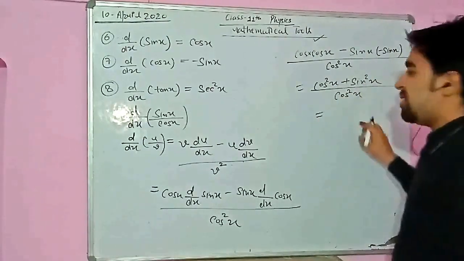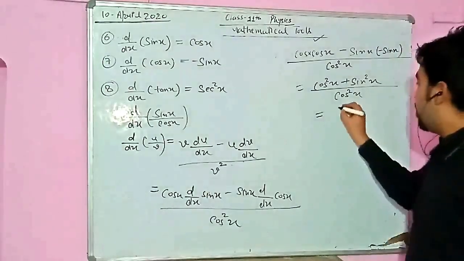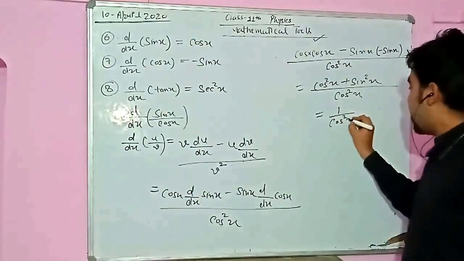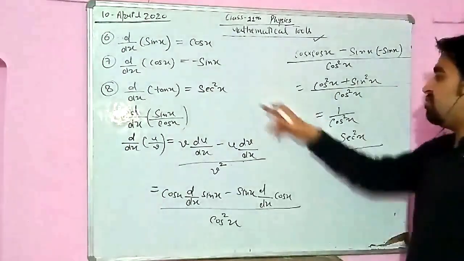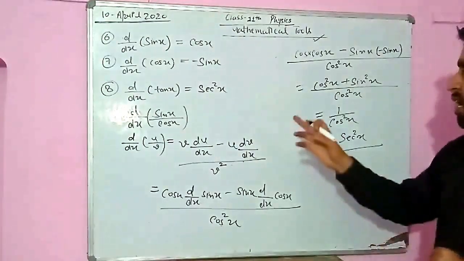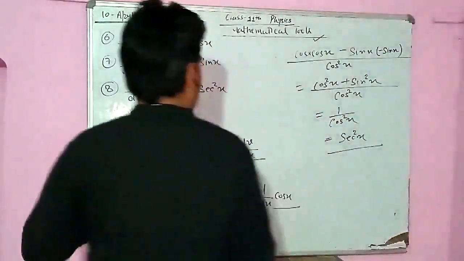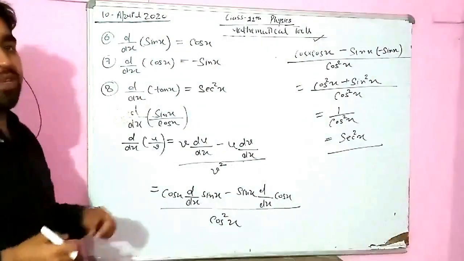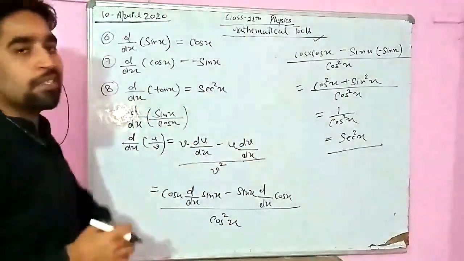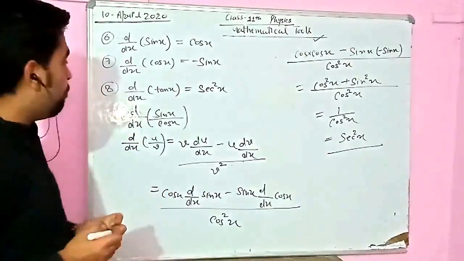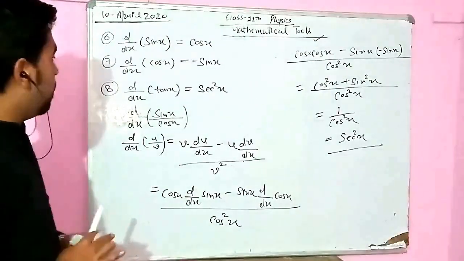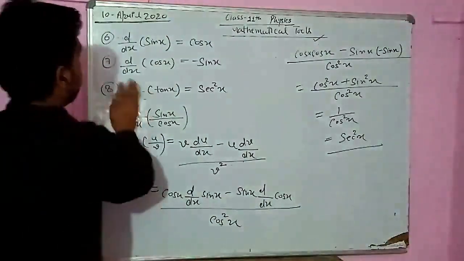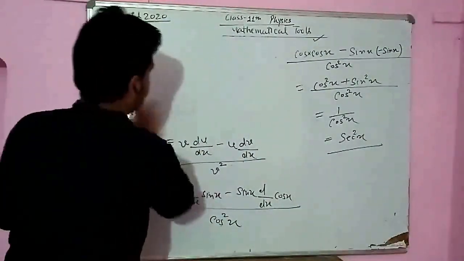Now sin square x plus cos square x is equal to 1, so 1 upon cos square x. 1 upon cos square x is how much? Sec square x. So this is what we needed to prove. Here we used the identity and we proved it. Same concept based questions are there which we will solve further. Now you should learn these identities. Now we will go further and discuss more identities.